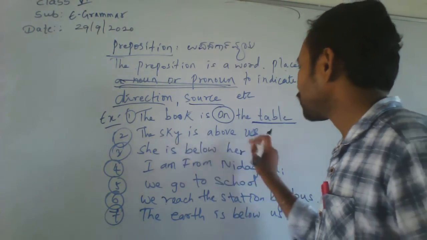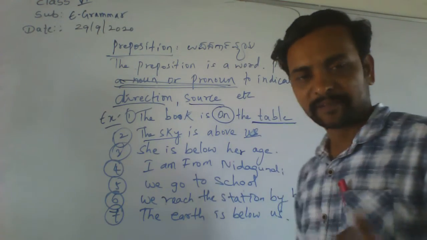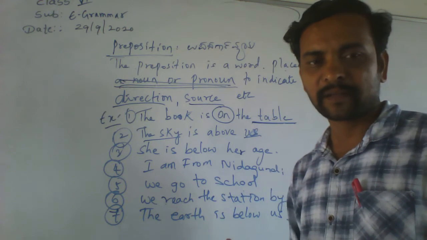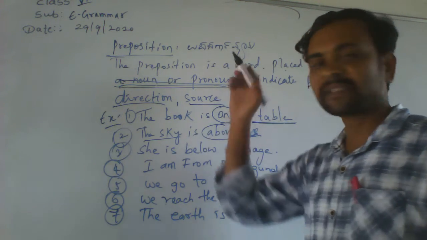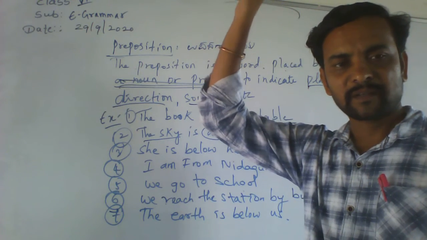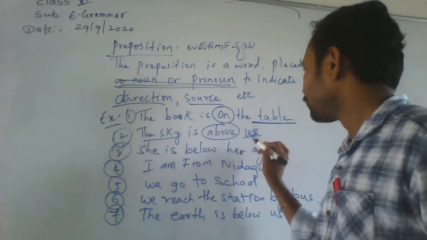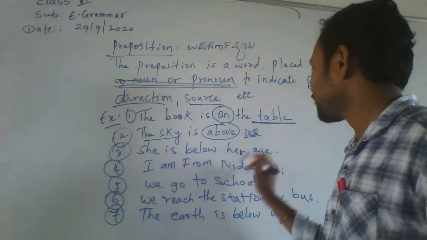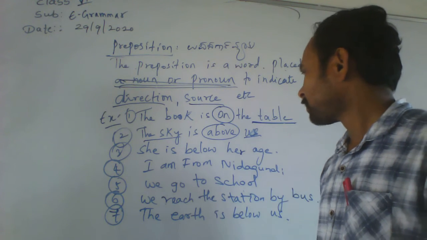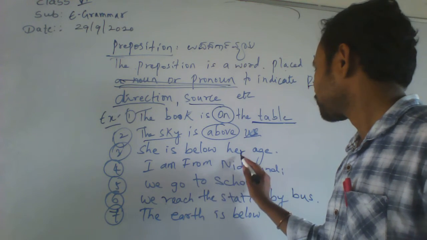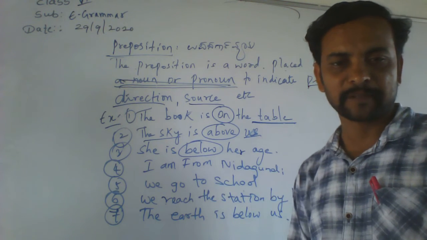The sky is below us or above us. The sky is one thing. Us means we. So what is the preposition word? Above. The sky is above us. She is below her age. She is a pronoun. Below her age. Okay. Below is a preposition.